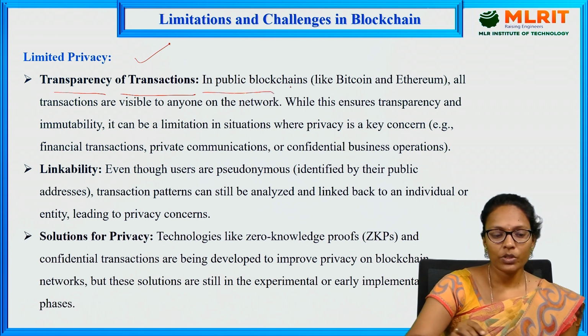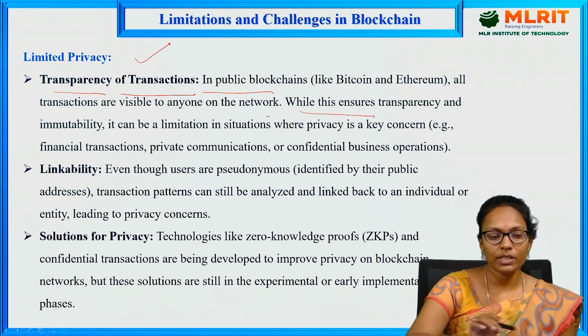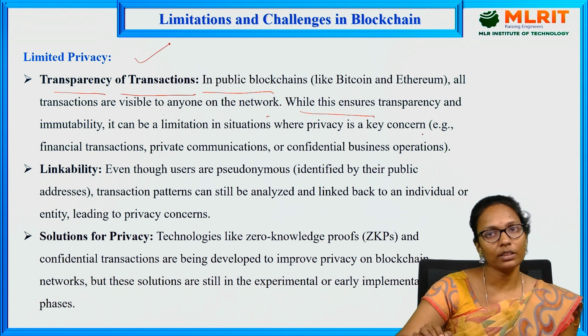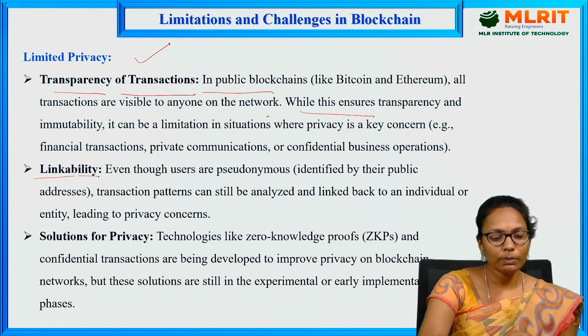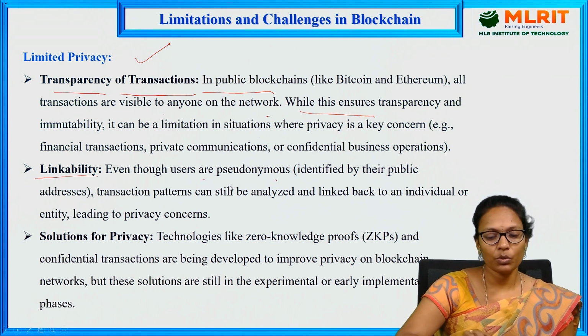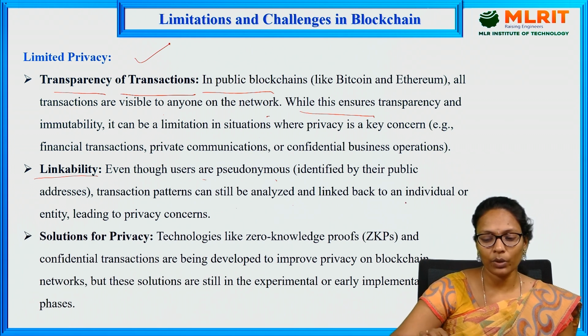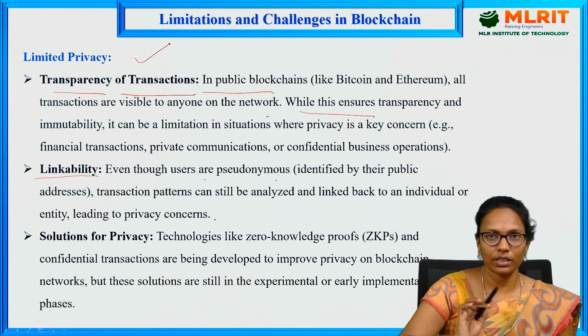In public blockchains, all the transactions are visible to anyone on the network. While this ensures transparency and immutability, it can also be a limitation in situations where privacy is a concern. And next is linkability. Even though users are pseudo-anonymous, transaction patterns can still be analyzed and linked back to an individual or entity, leading to privacy concerns.